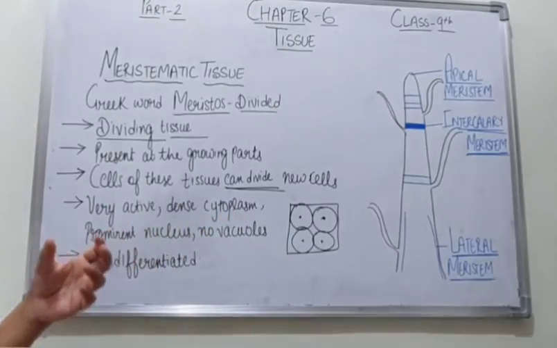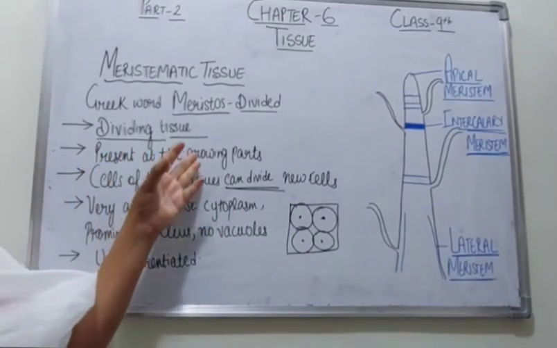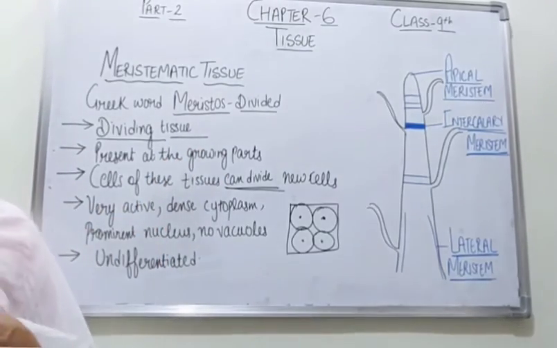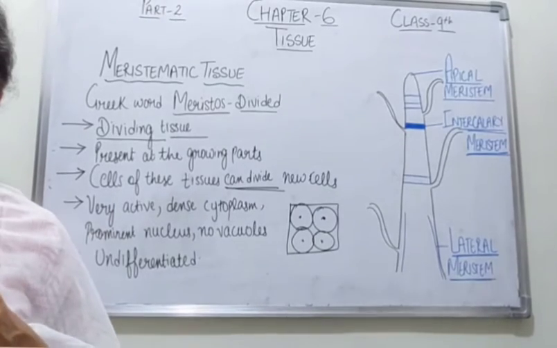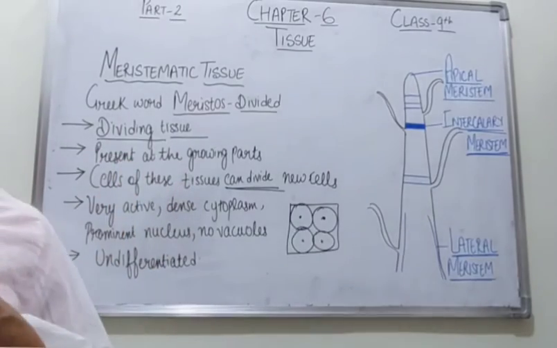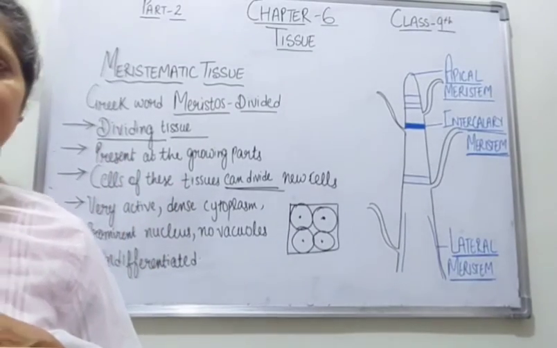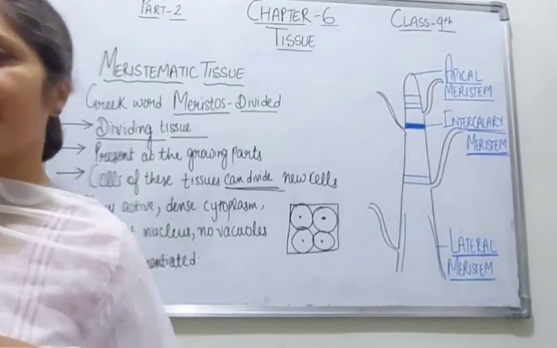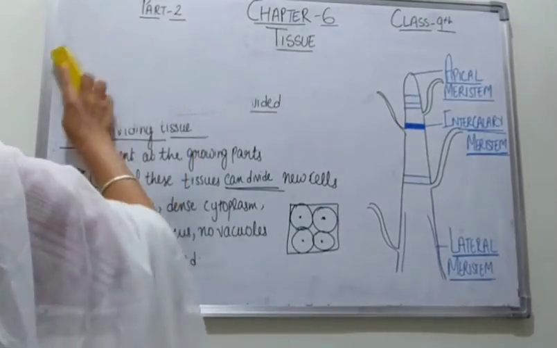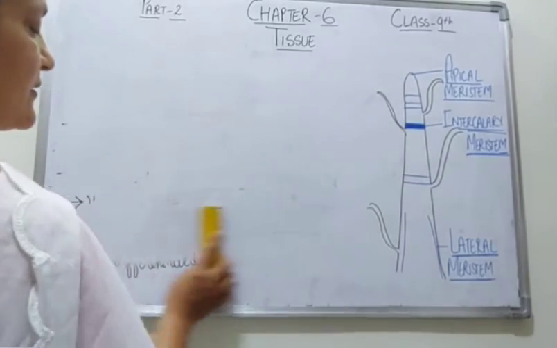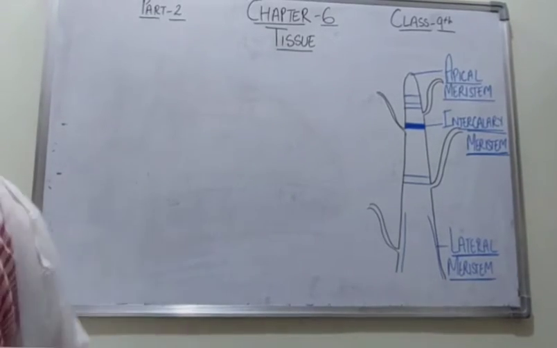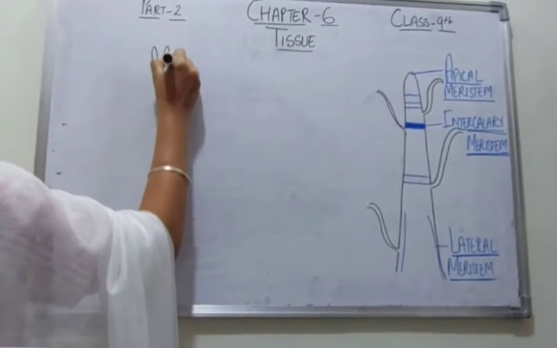So students, we have discussed that they are present at the growing parts of the plant where the growth takes place. Now, depending upon the position of the growing parts, the meristematic tissues are divided further into three types, which we will discuss now.